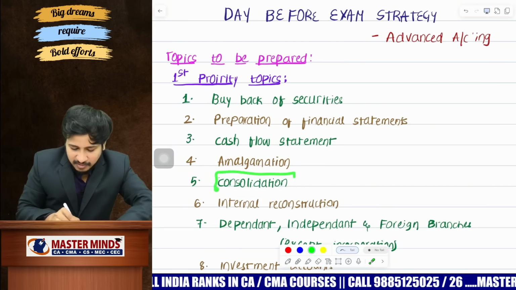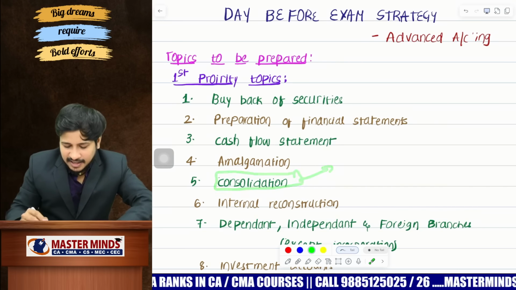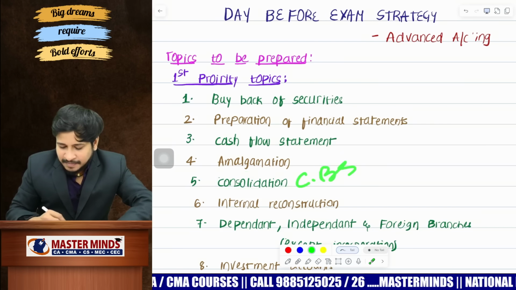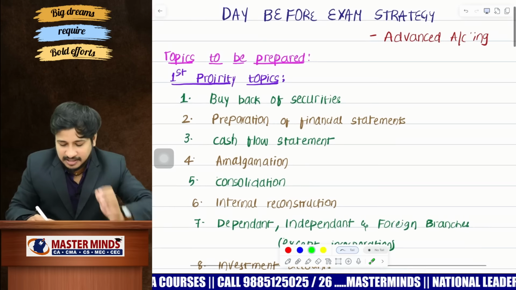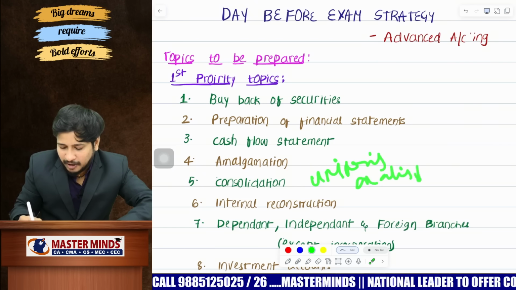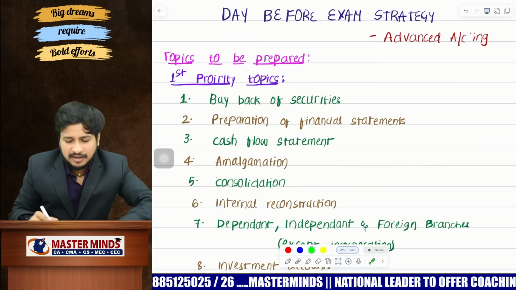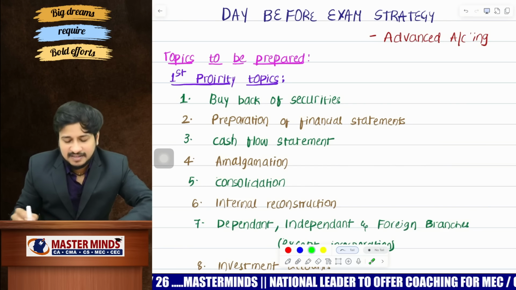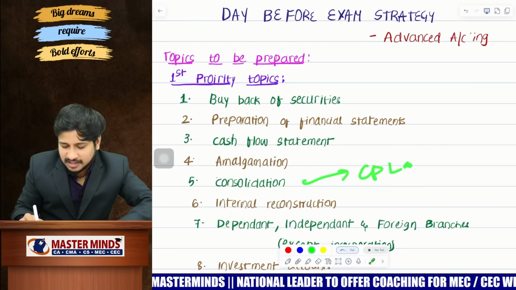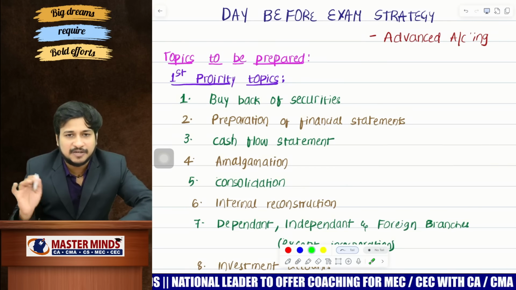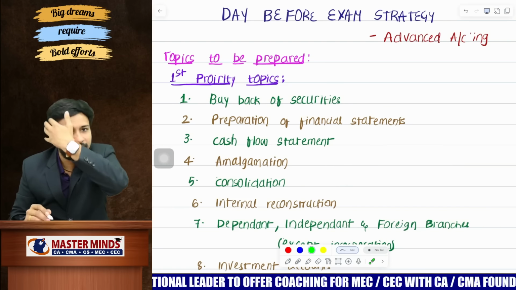And the next one is consolidation. Concentrate, of course, on the consolidated balance sheet. And then also we are expecting this time he might ask a question on uniformity of accounting policies. And negative minority interest, concentrate. And if all these things were missed, then he is going to ask a question from the consolidated P&L account. But it is the last pick for the examiner for this attempt.